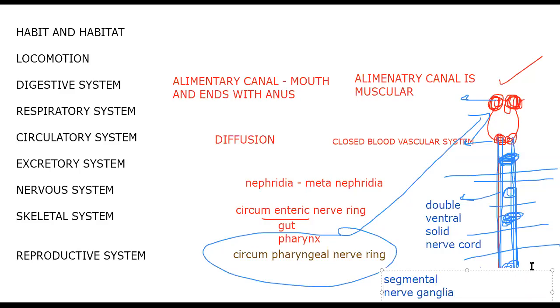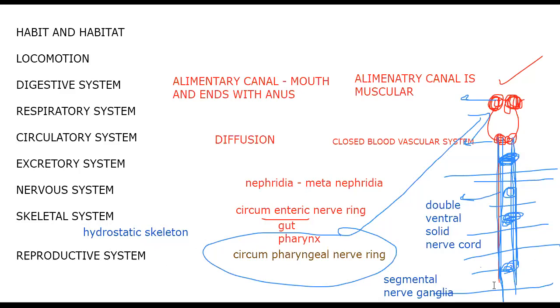Next, skeletal system. No special skeleton is present here. Coelomic fluid only acts as a hydrostatic skeleton. Other than that, there is no special skeletal portion here. The fluid itself acts as the skeleton, and that's why it is called a hydrostatic skeleton.